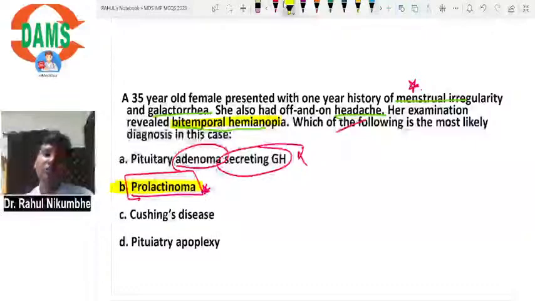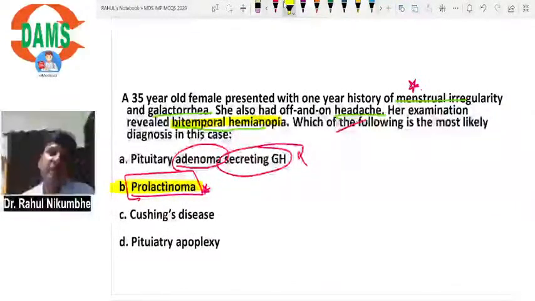With increased cortisol, the patient will have clinical features of central obesity, moon-shaped face, and buffalo hump. These are the clinical features of Cushing syndrome or Cushing disease. Here our patient is not having clinical features of Cushing syndrome, so it is not a case of Cushing disease.